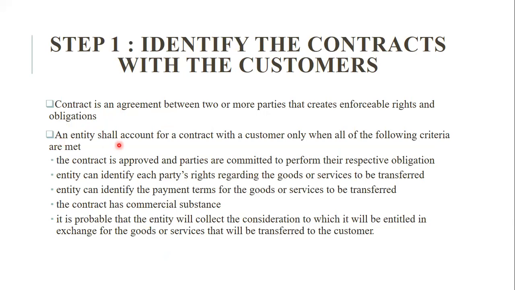Any entity shall account for a contract with the customer only when all the following criteria are met. If these criteria are fulfilled, then the entity shall account for the contract with the customer. Then only we can say that Mr. X has a contract with Mr. Y. The contract is approved and parties are committed to perform their respective obligations.